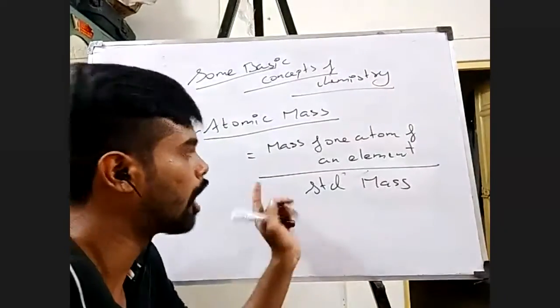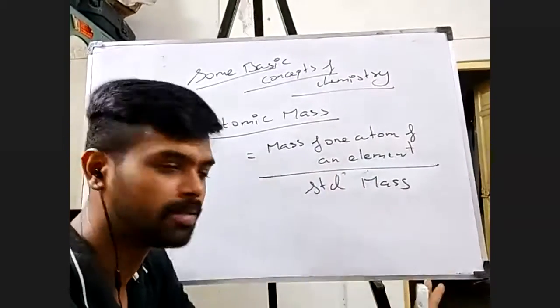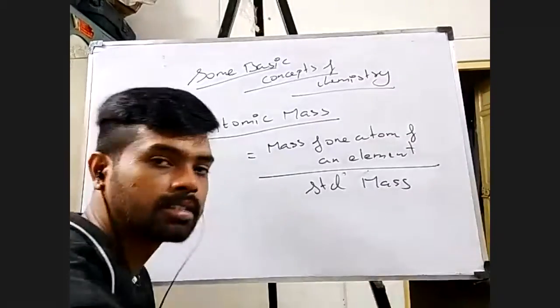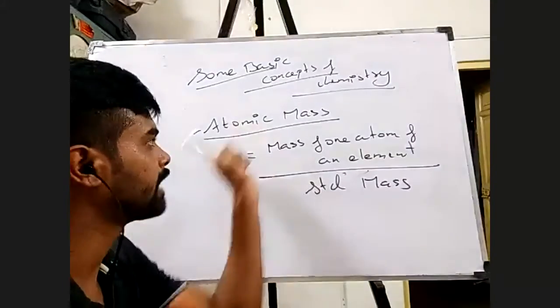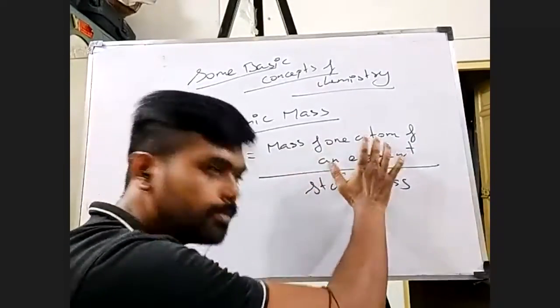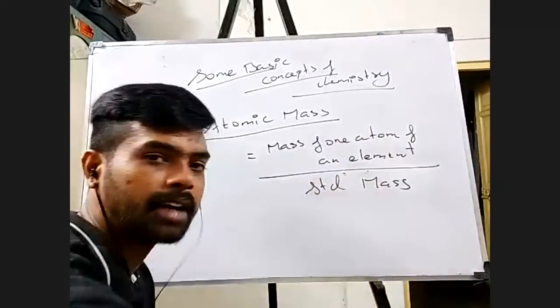All the atomic masses of all the elements are studied with respect to this standard mass. That is how scientists define atomic mass: the mass of one atom of any element divided by the standard mass.